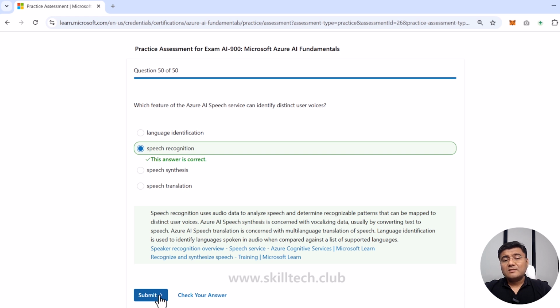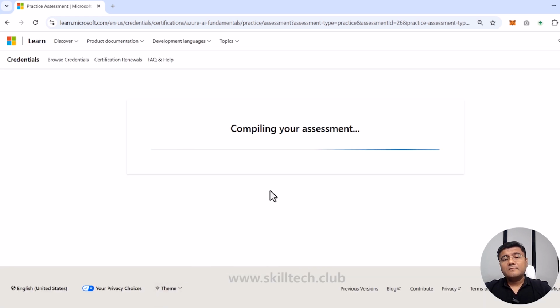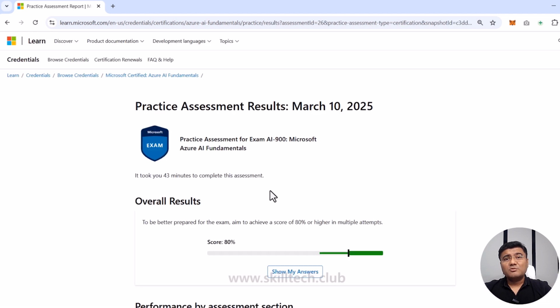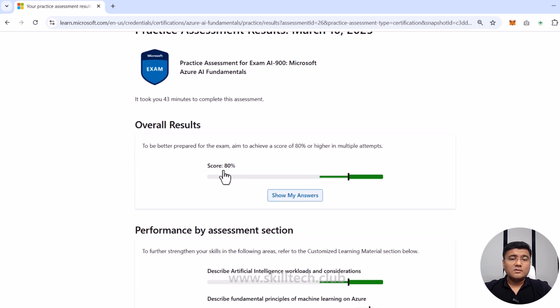Now, there are chances that when you submit the assessment, it's not going to show you the result, which is a very common issue, because the important thing is all the questions and understanding of the questions, not the result. Okay, I've given a couple of wrong answers. Let's see if I'm going to clear this or not. I'm submitting this. It is compiling my assessment, and sometimes it just gets stuck on this page. And yeah, it's showing me that the score is 80.